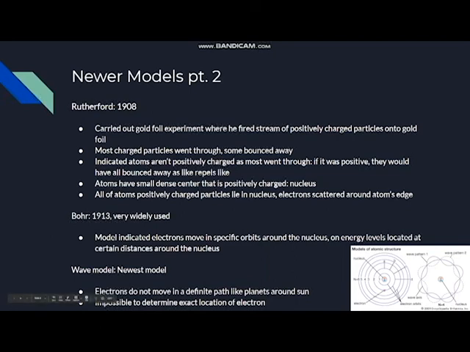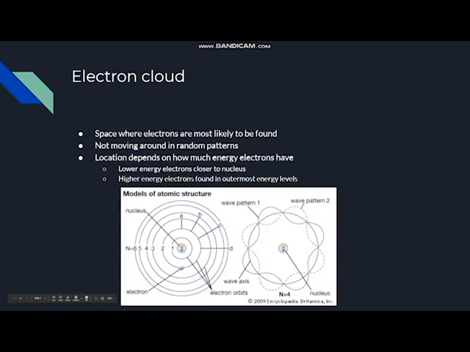The most recent model is the wave model, and this model indicates that electrons actually do not move in a definite path like planets around the sun or in an orbit. This means that it's impossible to determine the exact location of an electron. You can see the wave diagram here, and I'll be showing it to you in the next slide as well. But basically, they're in a wider range than what Bohr had in his diagram.